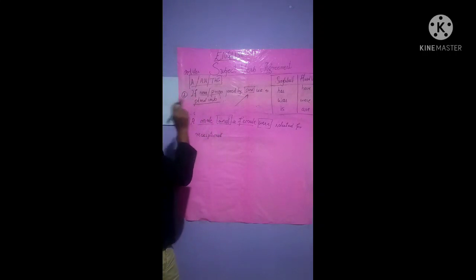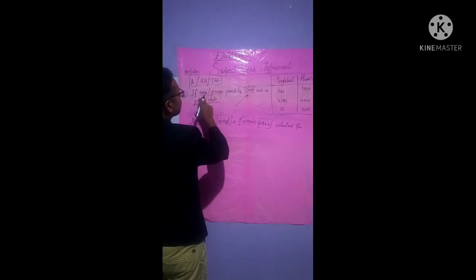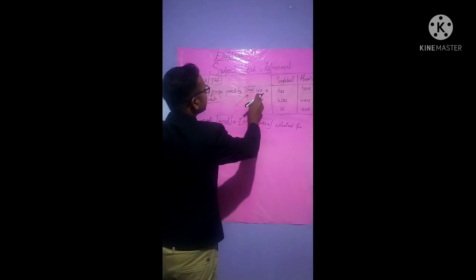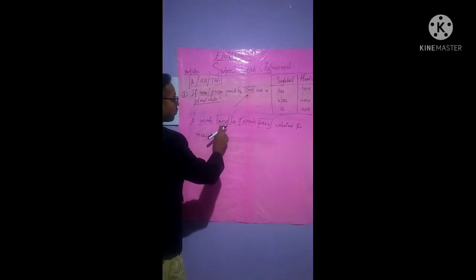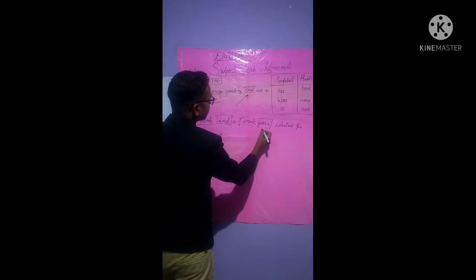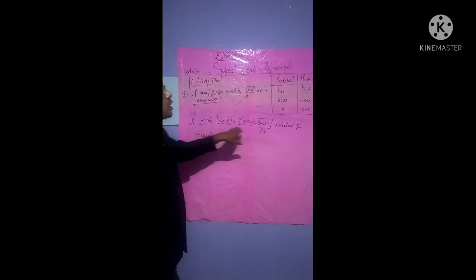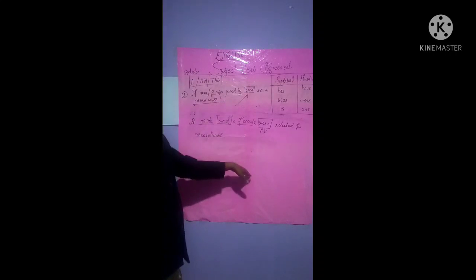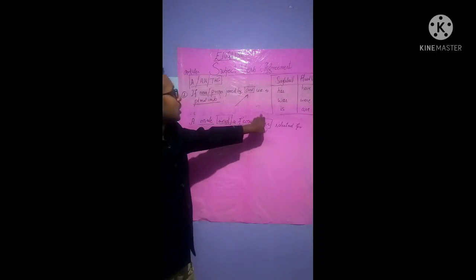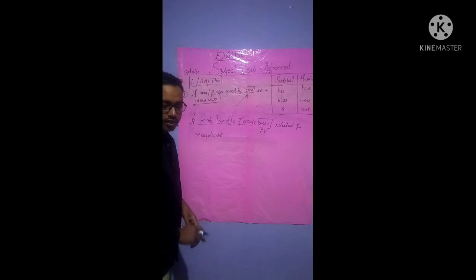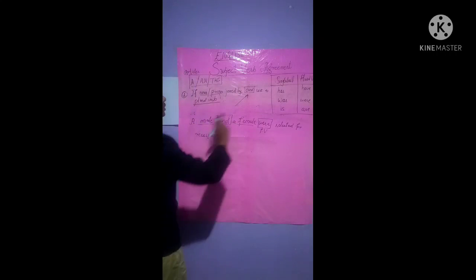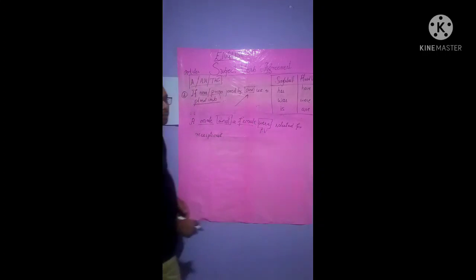Here you see the very first rule says, if noun or pronoun joined by and, use a plural verb, isn't it? That is, and is involved, then we will use plural verb. If there was no involvement of and, because there are two different persons, isn't it? If there was only single person, a female was selected for receptionist, isn't it? So if there was single person, the singular verb would have been used, isn't it?